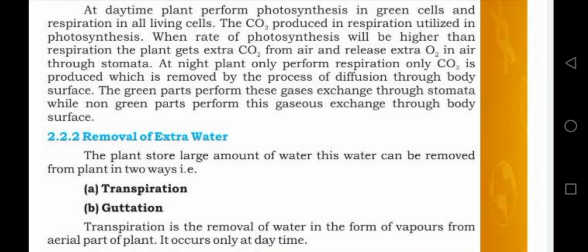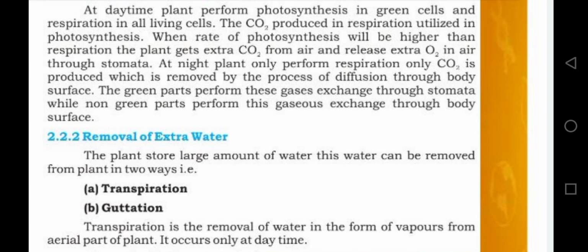As we have discussed, for the homeostasis, all the factors will be in a limit to maintain the life or to maintain the internal environment or homeostasis. Plant also removes the extra water. The plant stores large amount of water. This water can be removed from plant by two ways.